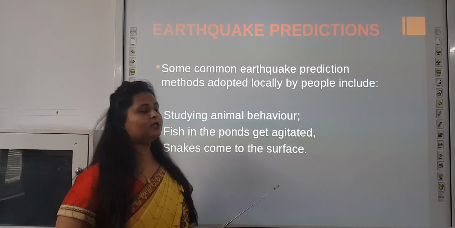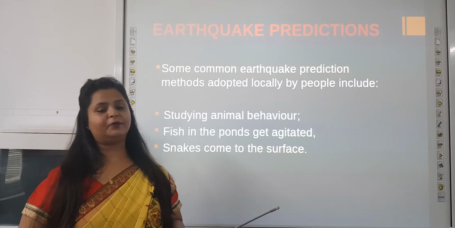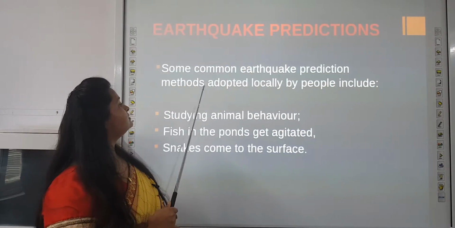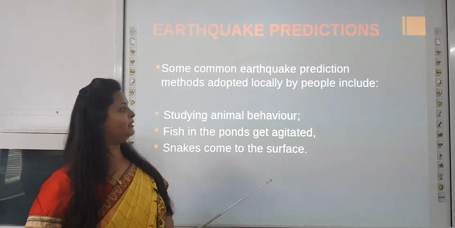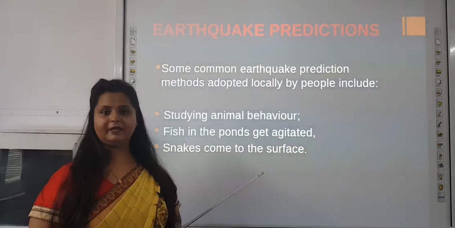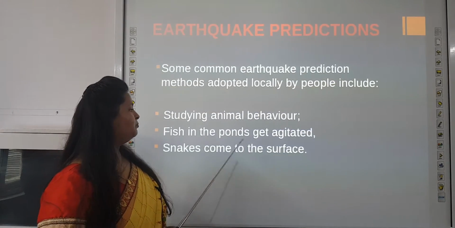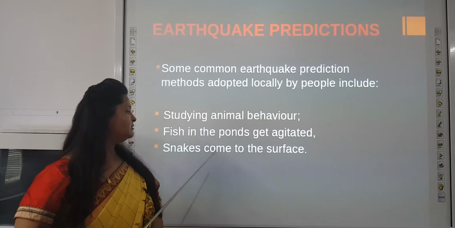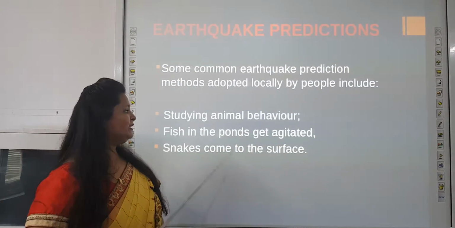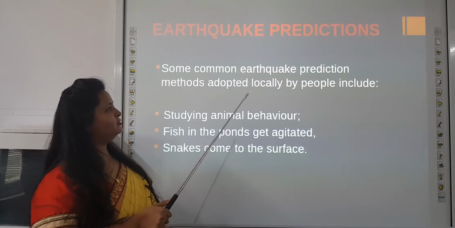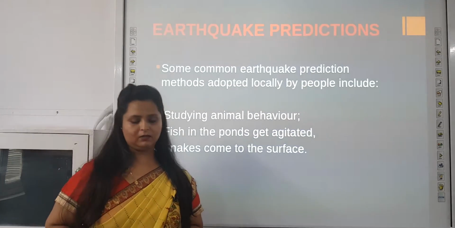Earthquake predictions. Now, how can an earthquake be predicted? Some common earthquake prediction methods adopted locally by the people include studying animal behavior: fish in the ponds get agitated, snakes come out to the surface of the earth. So, these are the common methods through which people come to know about the earthquake.